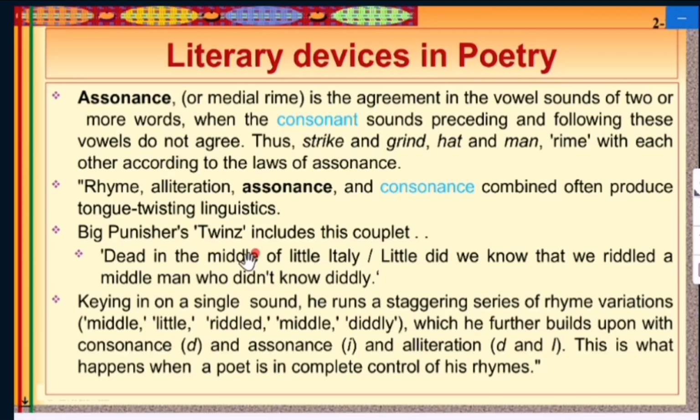Big punctuation strains include this couplet: dead in the middle of Little Italy, little did we know that we riddled a middleman who didn't know diddly. Keying in on a single sound, he runs a staggering series of rhyme variations: middle, little, riddled, middle, diddly, which he further builds upon with the consonants D and assonance I and alliteration D and L. This is what happens when a poet is in complete control of his rhymes.